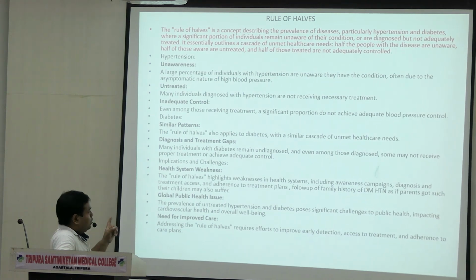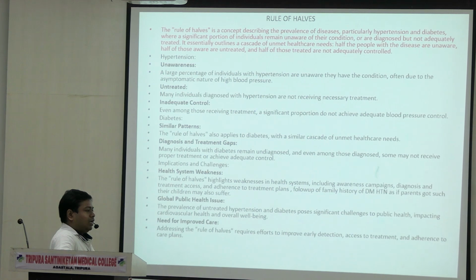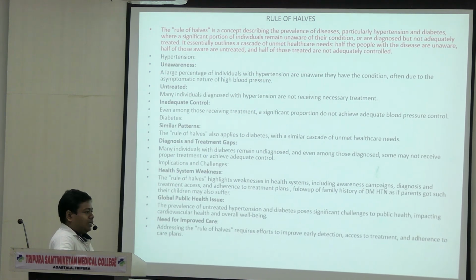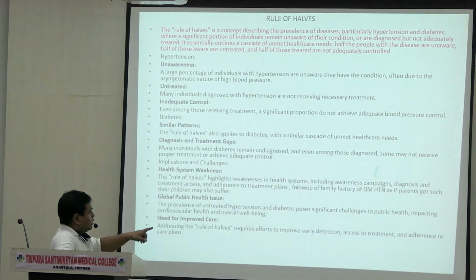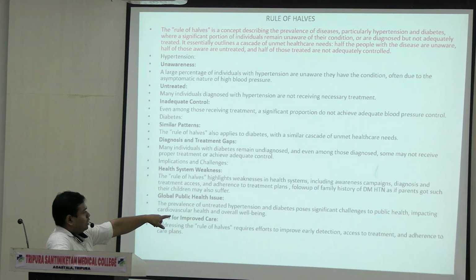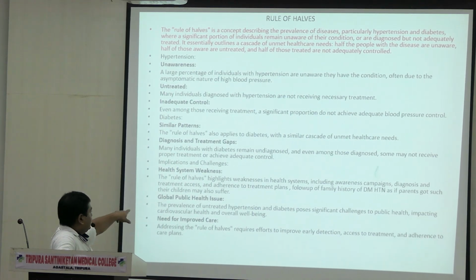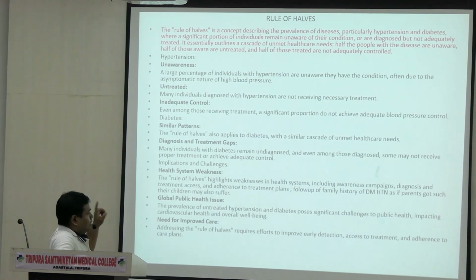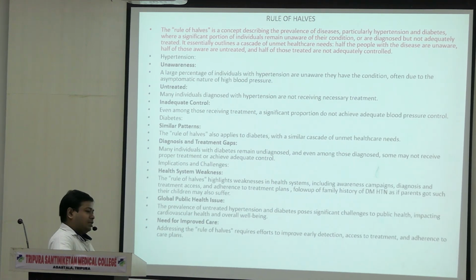The health system is also weak. We may not get the good history or family history of the patient, and that leads to undiagnosed cases. Unawareness. See, follow up of family history of diabetes, hypertension: if parents got it, children may also suffer. Global public health problem. See, diabetes. India is the epidemic of diabetes. India is the capital of diabetes. Okay?